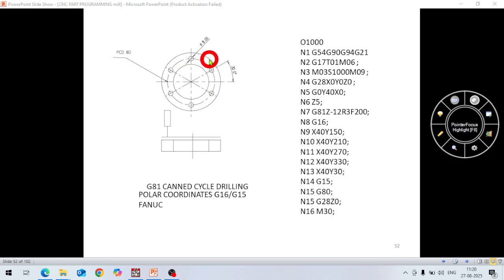These are 60 degrees apart. The first hole is at 30 degree, then 90, then 150, and then it is at 210 degree, like that.